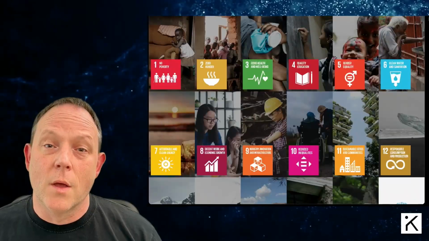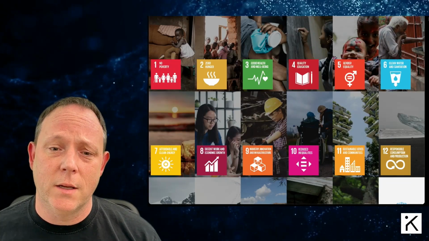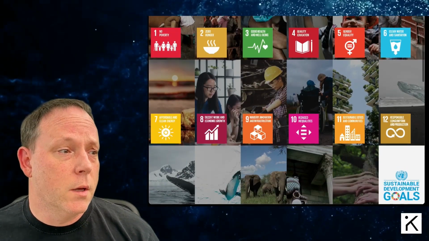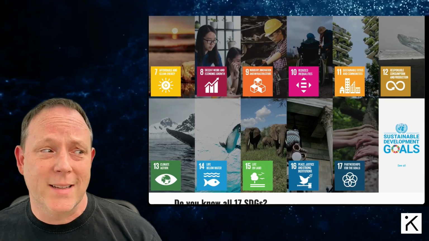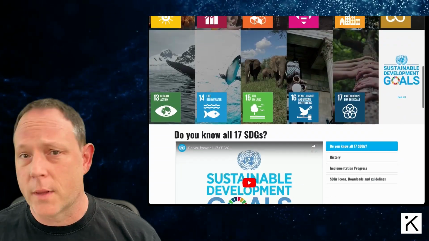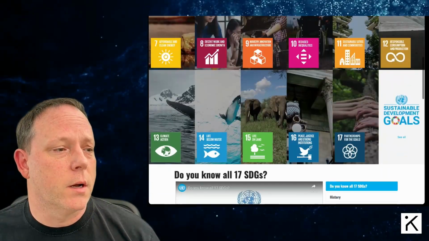So I thought to myself today, why not look at how we might be able to deliver impact with SDGs in the context of Exponential Organizations 2.0, which is a book that just came out that I got a little piece in, and a co-founder of mine is the lead author on. So let's go. Right here you see the 17 UN sustainability goals. They're at the website sdgs.un.org, and I'll put that in the description so you can go check it out for yourself.